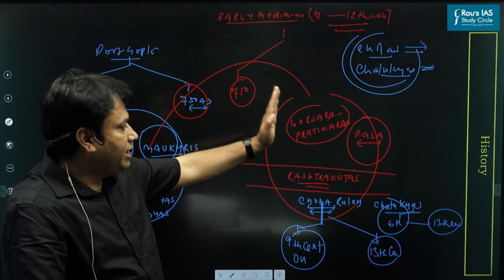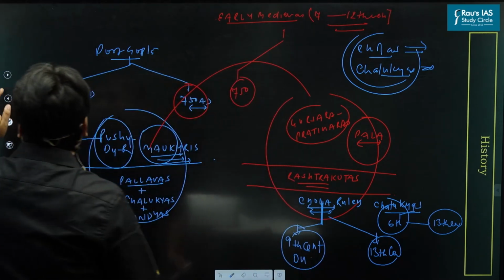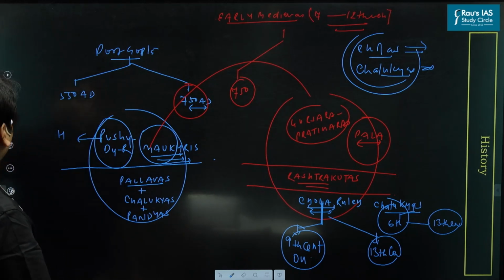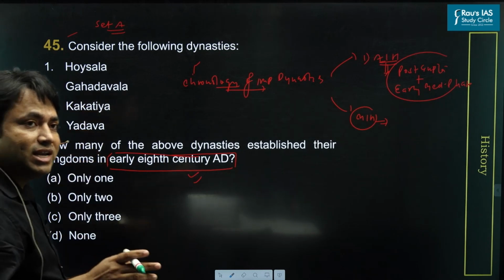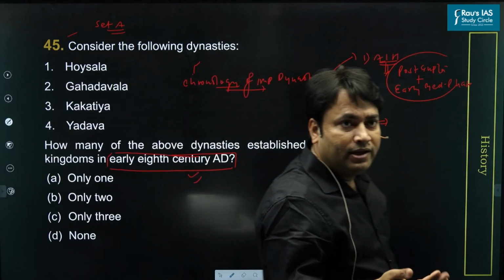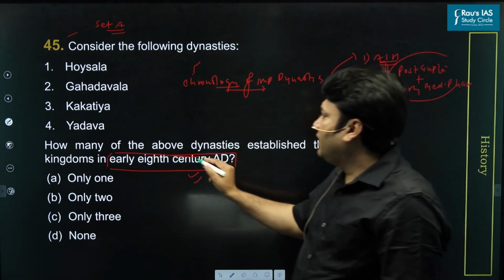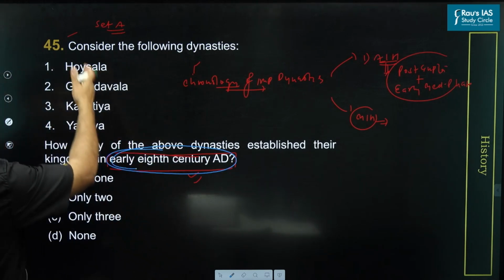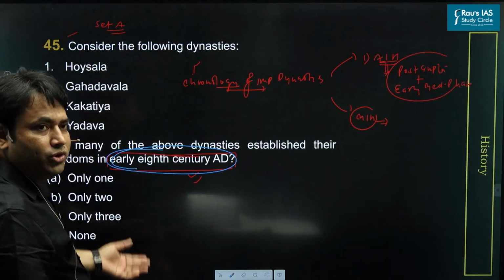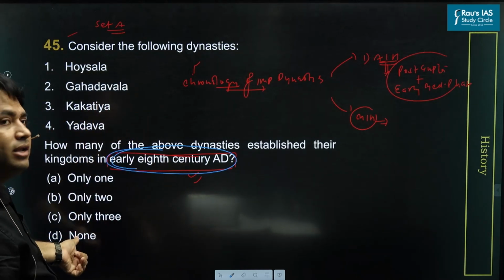Now, look here, in this entire development, do you find the dynasties or the rulers which are mentioned in the question? No. In GS classes, what you basically study is the developments of these dynasties in ancient India. So in early 8th century AD, you find no mention of these rulers. So you can easily conclude that the answer will be none.